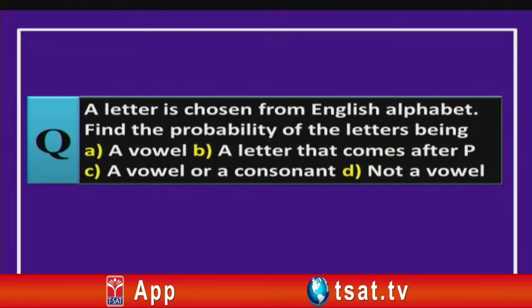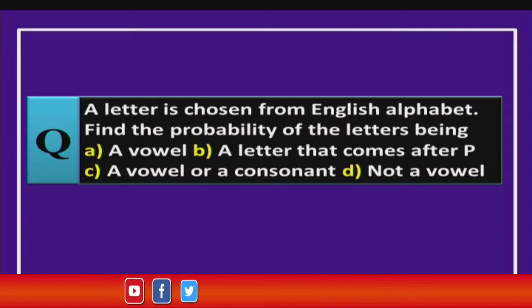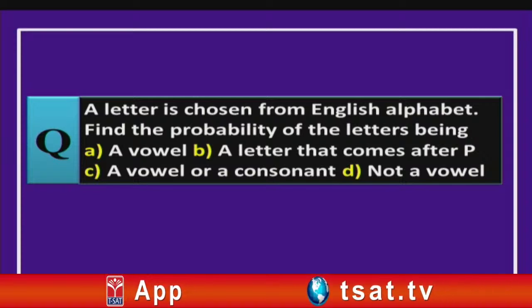So, let us move on to our next question, children. Here a letter is chosen from English alphabet. Find the probability of the letter being a vowel, a letter that comes after P, a vowel or a consonant, and finally, the last one is not a vowel.